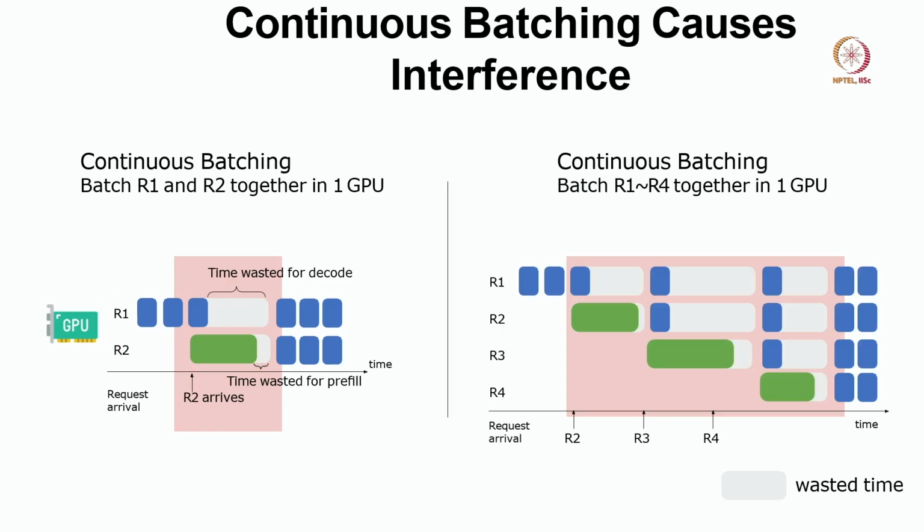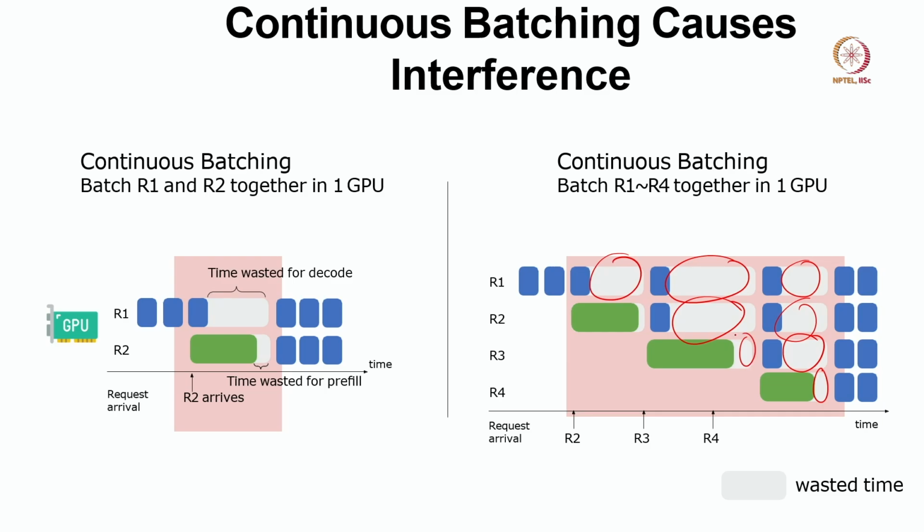Now, if that continues, say instead of 2 requests we have 4 requests, then you can see that the wasted time is very high, right? All of these are wasted time.